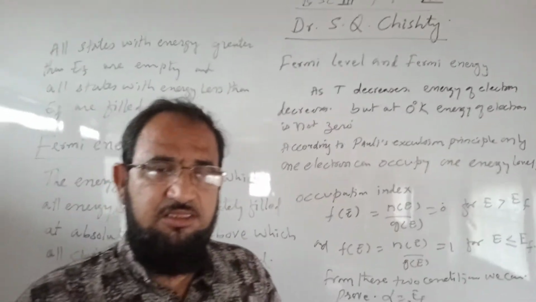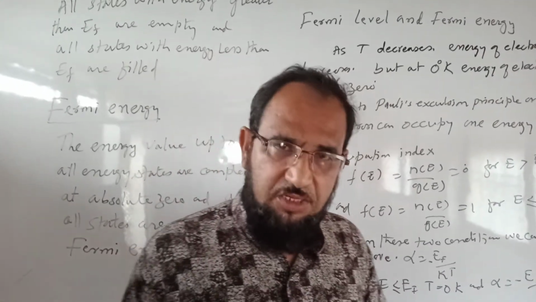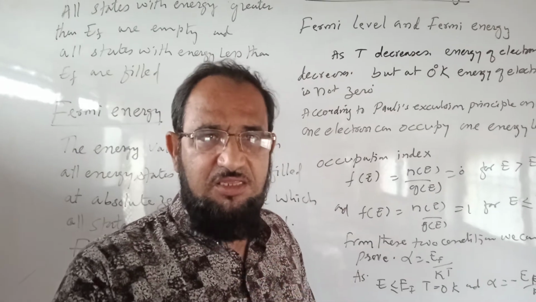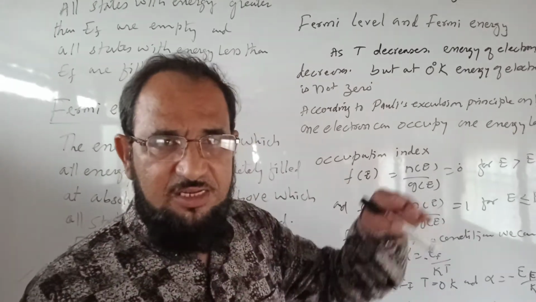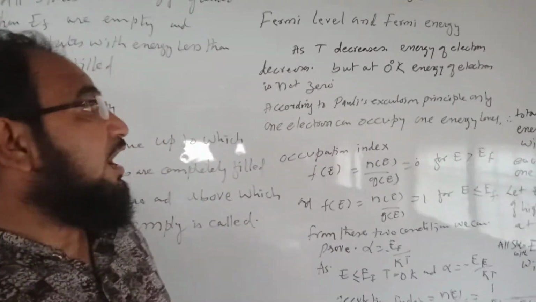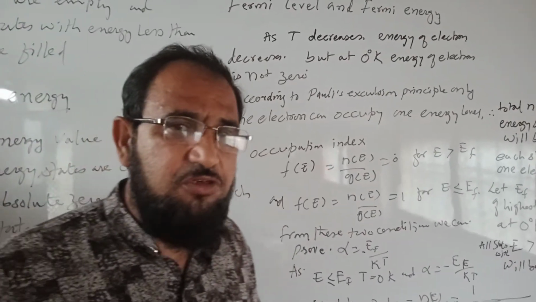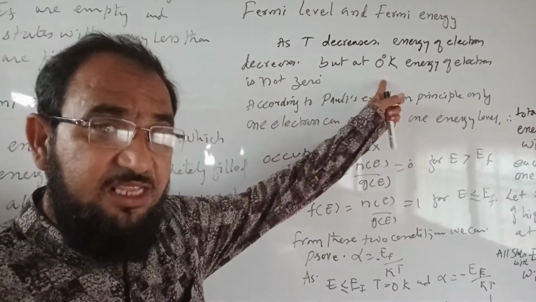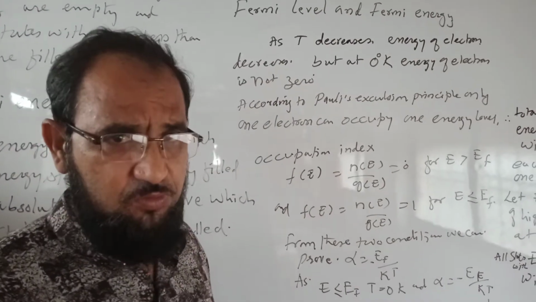We know that the electrons in an atom revolve around the nucleus in circular orbits. As the energy increases, the electron will jump from one level to another in the higher energy states, depending upon the temperature. As the temperature decreases, the energy of the electron will also decrease, but at 0 degree Kelvin, the energy of the electron is not zero.